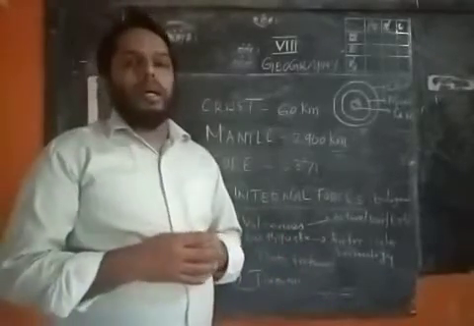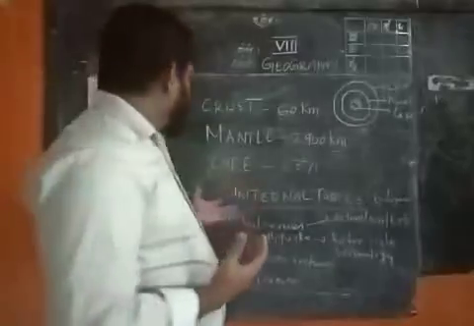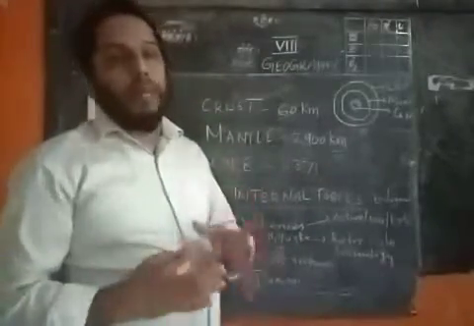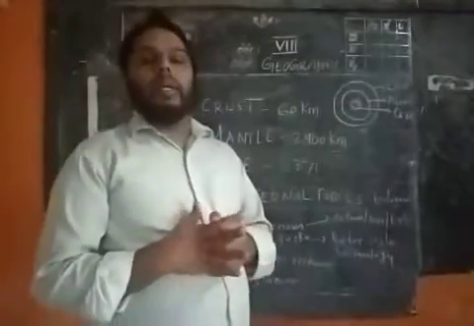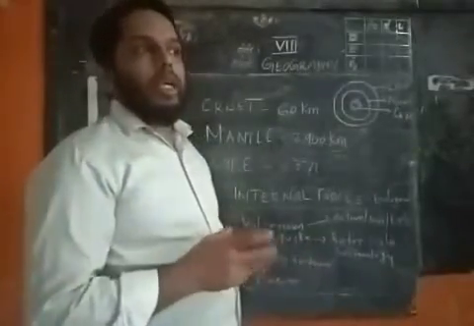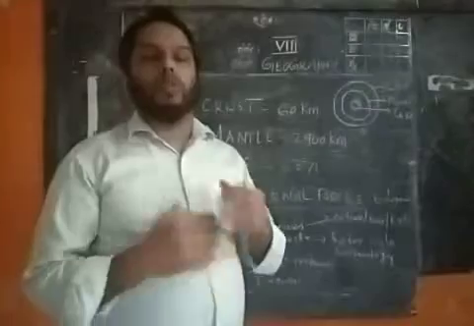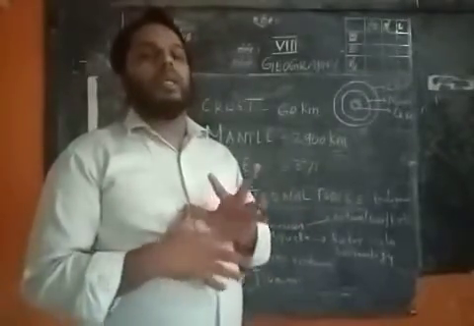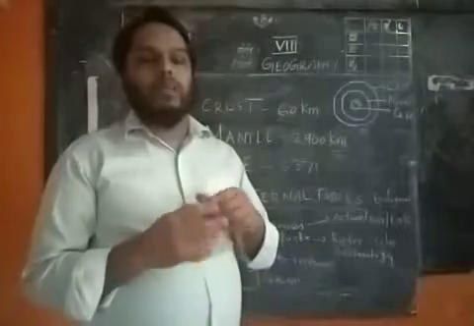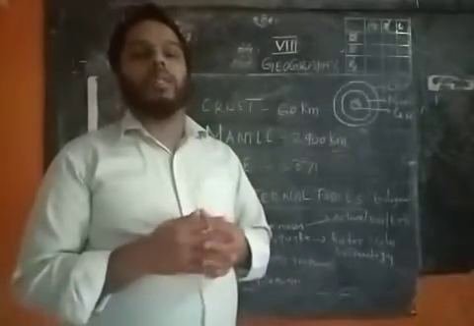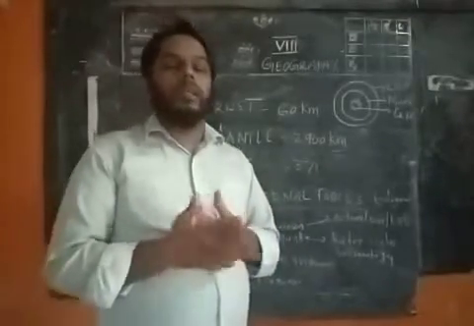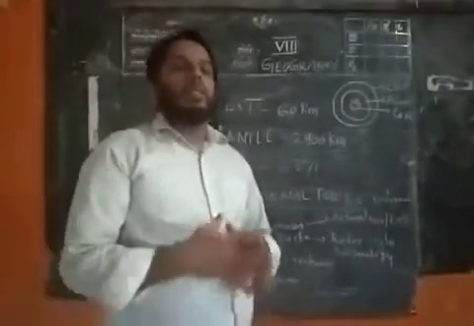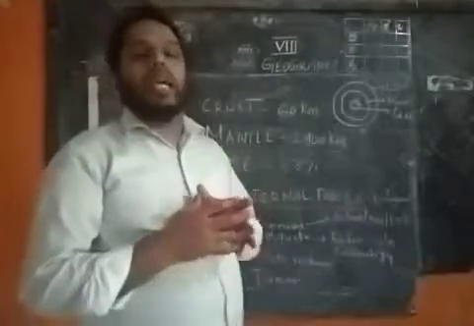Sedimentary rocks, as the name shows, are made up of sediments. The third one is metamorphic rock, made by the process of metamorphosis. Due to high pressure and temperature, some minerals and metals join together and become a kind of rock called metamorphic rock. These are the three different types of rocks.